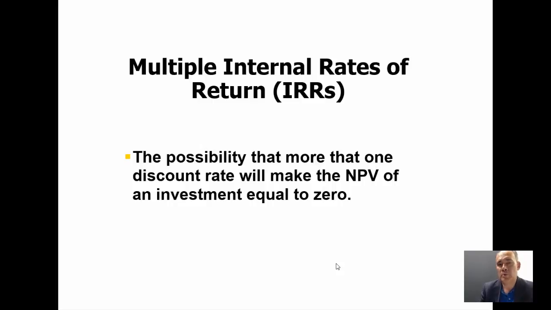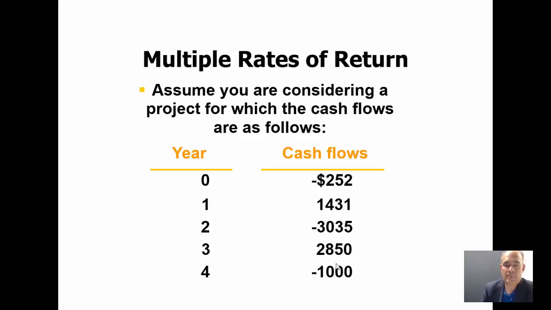So what should we do in this situation? Let's suppose we have an investment project with the following free cash flows. The initial investment is $252, and then from year 1 to 4 we have different free cash flows, which are positive and negative. The first question will be, how many internal rates of return am I going to have? Well, you are going to have as many internal rates of return as changes of sign you see in the free cash flows. You see 1 change of sign, 2, 3, 4 changes, so you're going to have 4 different internal rates of return.